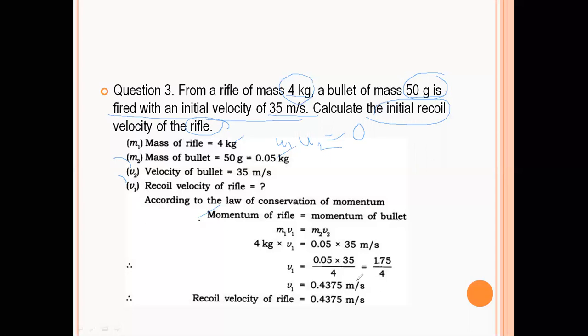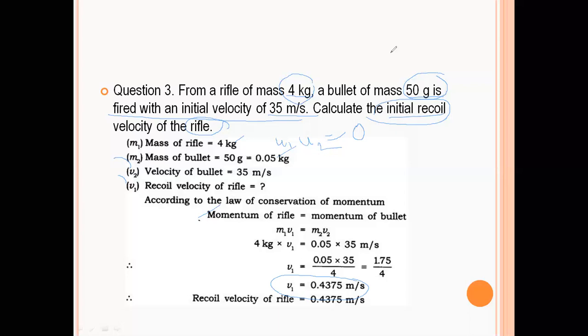When you put in the values, the same solution will be there and you will get the answer. V1 is this. You can do it with the whole formula. So 4 kg is M1, 50 gram is M2. In both cases, U1 and U2 is 0. 35 is your V2, the velocity of the bullet, that changes from 0 to 35. You need to find out the recoil velocity of the rifle.